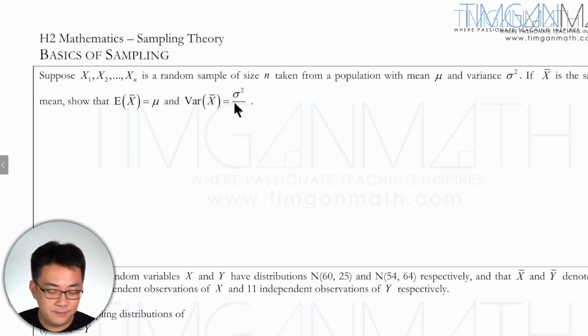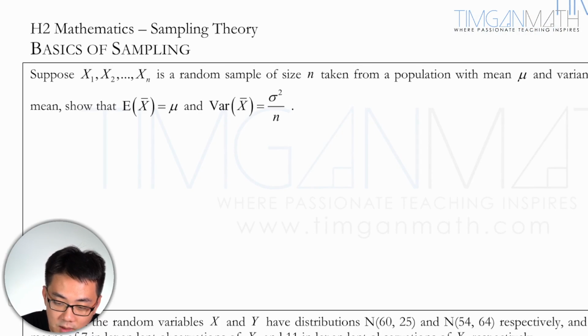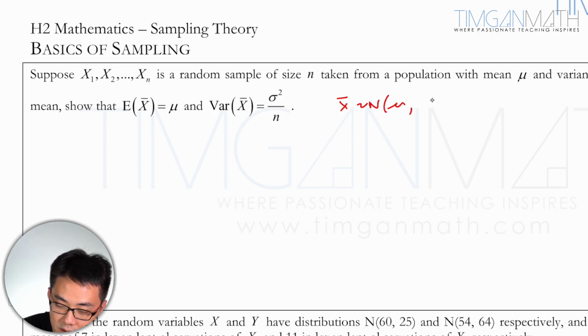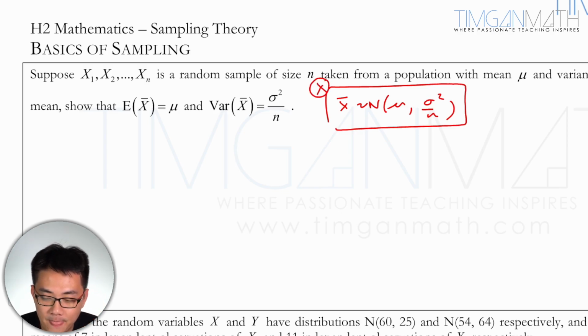So this first one here, now, this is very important. The first thing that students will have misconception is this. They straight away say x bar is normally distributed with mu over sigma square over n. This is wrong. Okay? Cannot write like that. This is wrong. Why is this wrong?